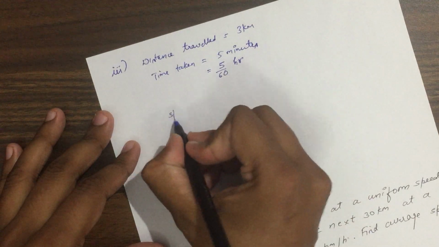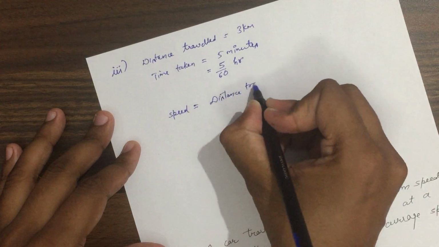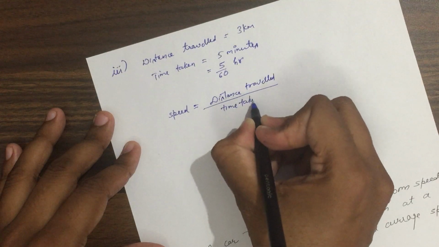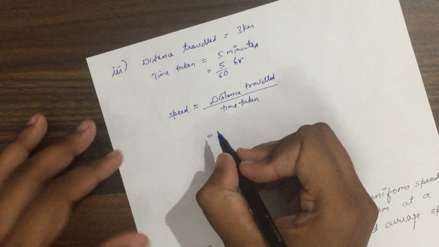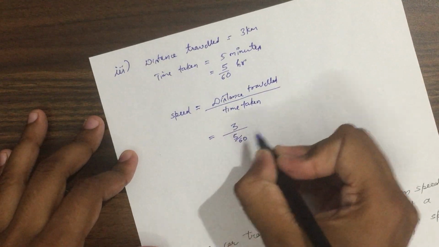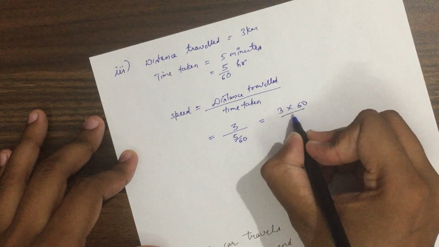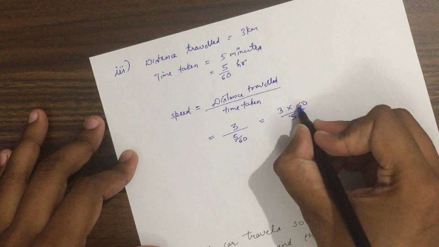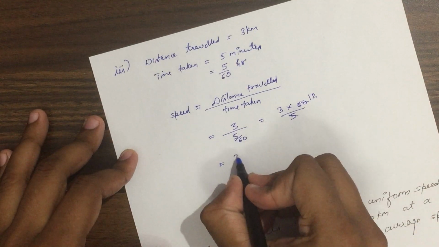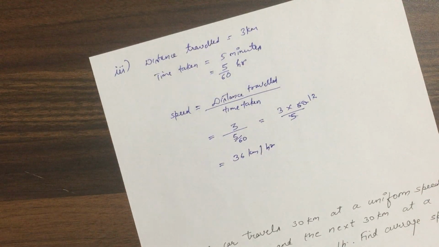Now simply, speed will be distance traveled upon time taken. Distance traveled is 3 and time taken is 5 upon 60. So this will give you 3 into 60 upon 5. 5 will cancel 60 twelve times, so 12 3s are 36. So it will give you 36 kilometer per hour. Okay, clear? So this is your answer.